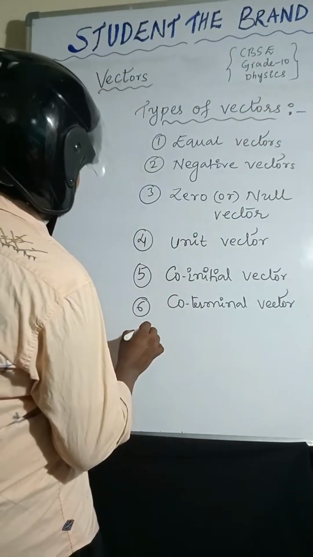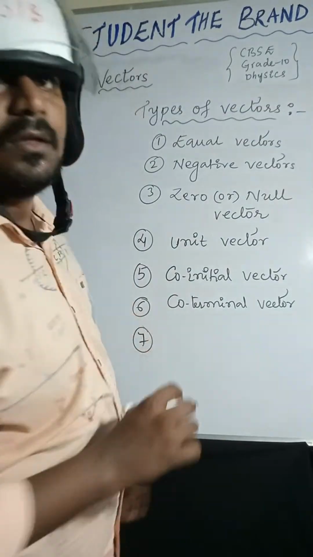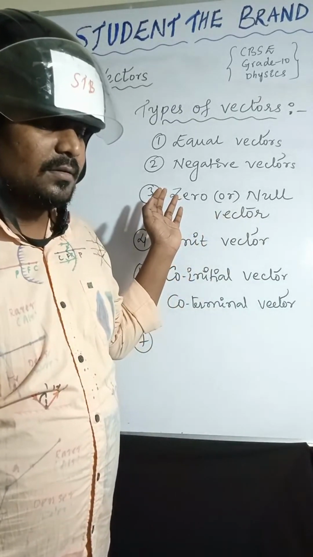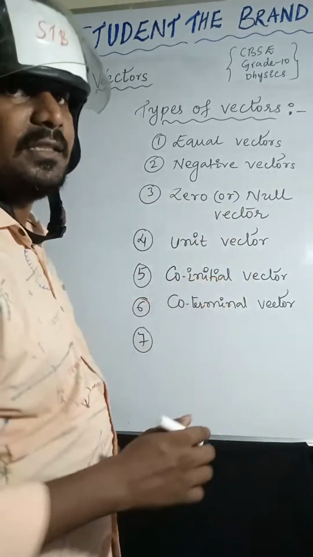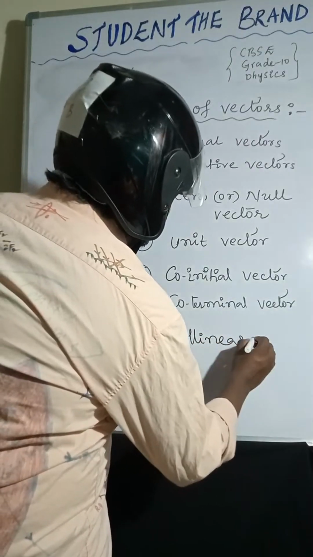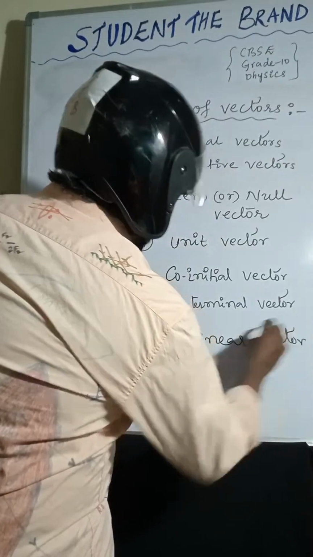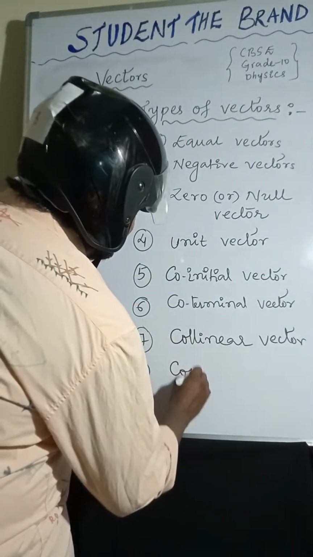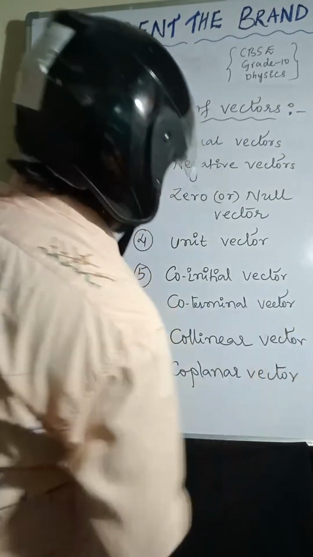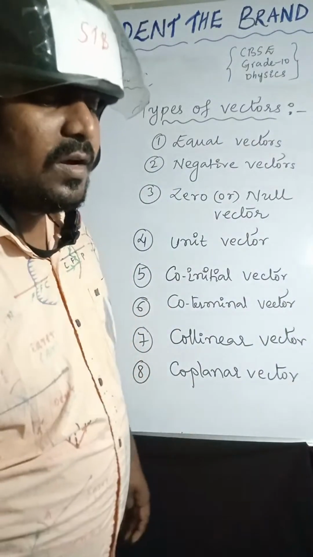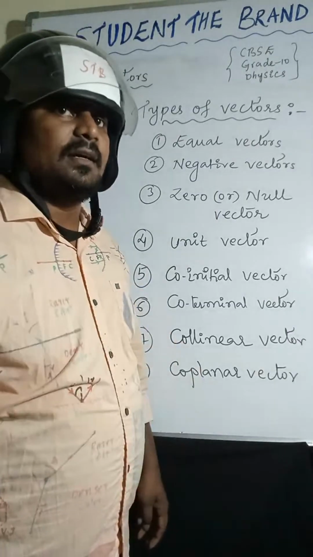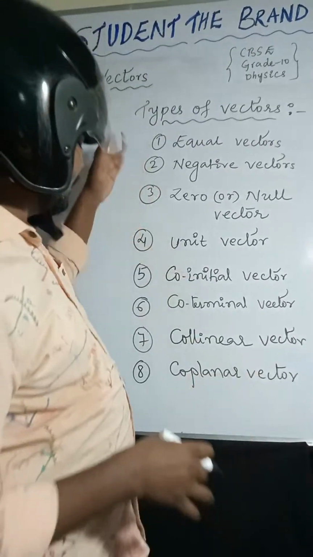Seventh one, collinear vectors. Eighth one, coplanar vectors. Then localized vectors and non-localized vectors are there. First we will discuss these points.